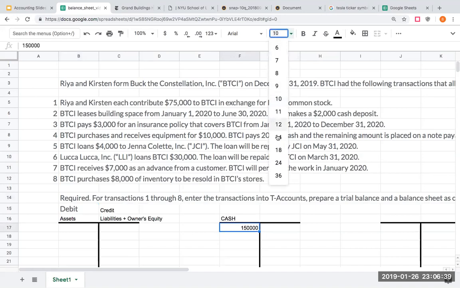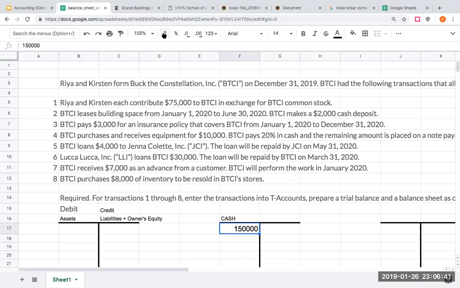Why is it going to be $150,000? It's going to be $150,000 because it's going to be $75,000 from Rhea plus $75,000 from Kirsten.